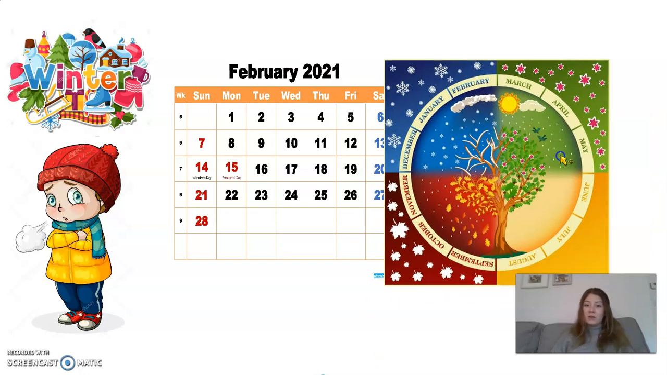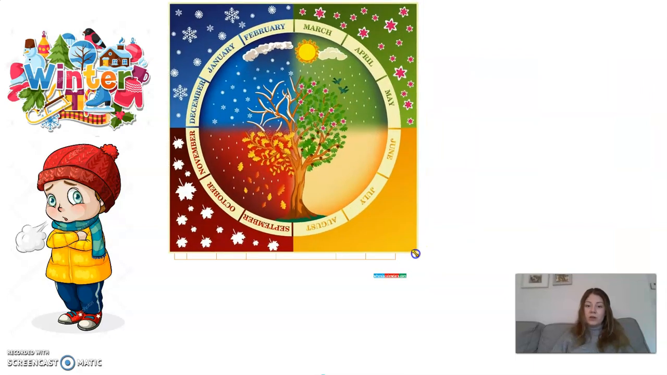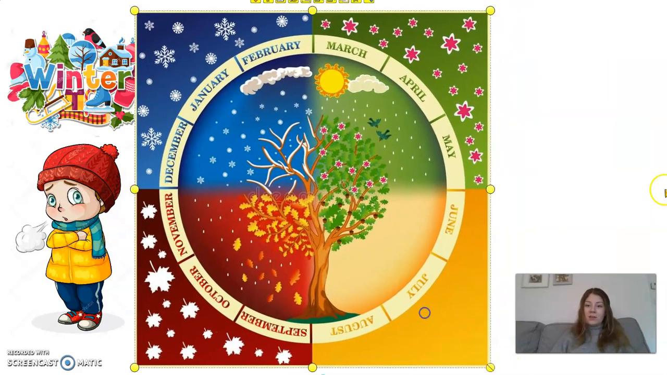Now, can you see here on the season wheel, which I'm going to make a bit bigger, these are all the different months that we have in the year. Let's count how many months there are in the year. Let's start here. 1, 2, 3, 4, 5, 6, 7, 8, 9, 10, 11, 12. There are 12 months in the year.